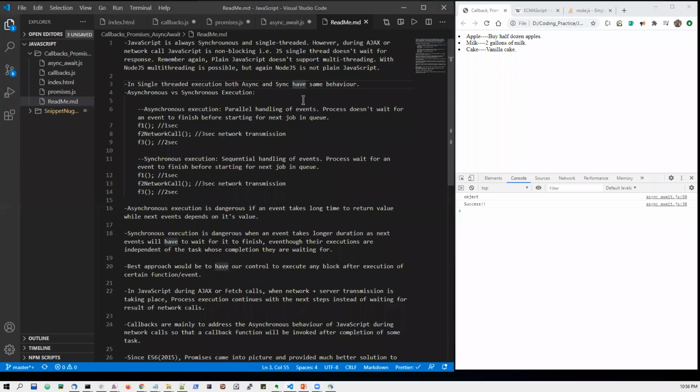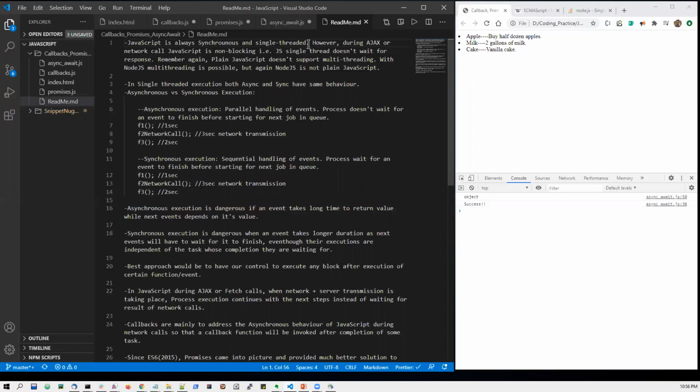First of all, you must understand that JavaScript is always synchronous and single-threaded. There is no exception to it. JavaScript is basically always synchronous and single-threaded. But some people get confused that during the execution of network calls or AJAX calls, JavaScript behaves in an asynchronous way of execution.